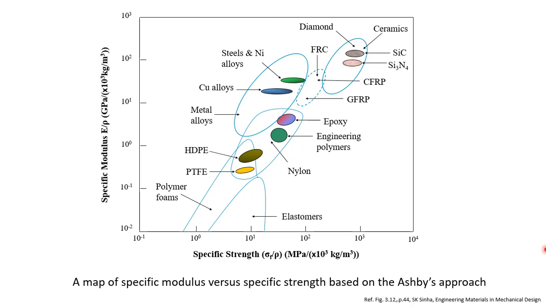In this video, we have discussed how to consider two important properties like stiffness and strength for any kind of mechanical application when lightness is very, very important, and how we can use Ashby's approach to find out which material would be the best for your application in terms of stiffness, strength, and lightness.